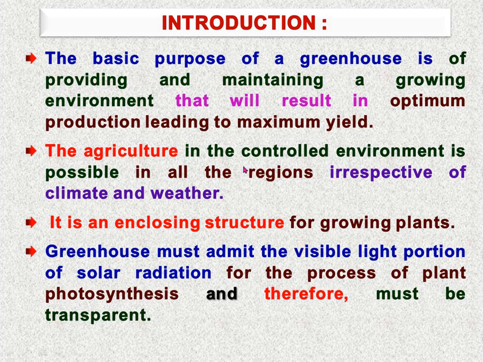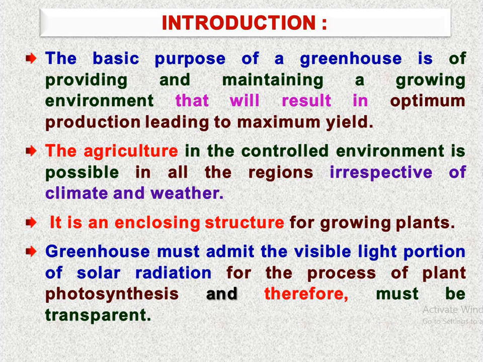Agriculture in a controlled environment is possible in all regions, irrespective of climate and weather. Means we are artificially controlling the environmental factors. We are controlling temperature, humidity level, CO2 level and many other parameters.